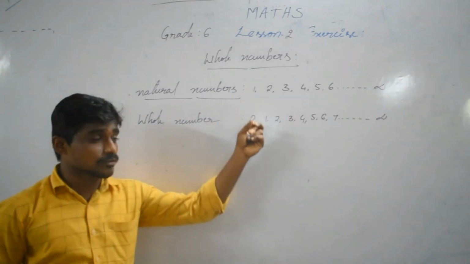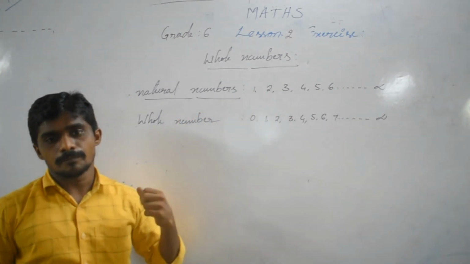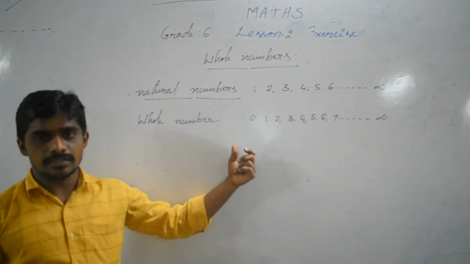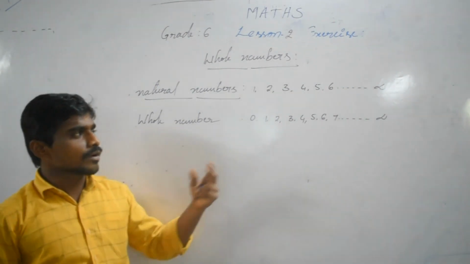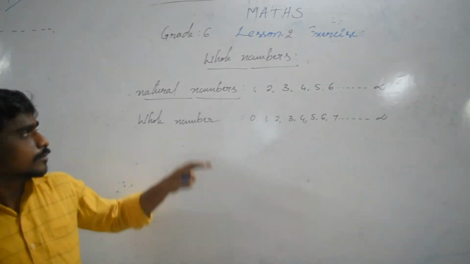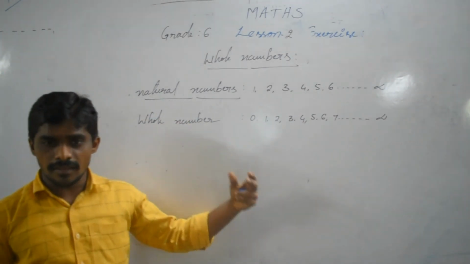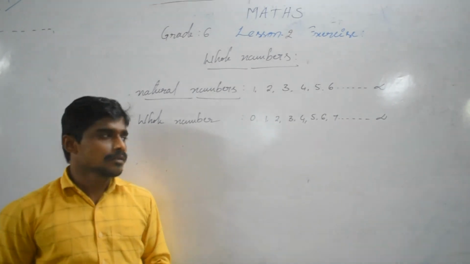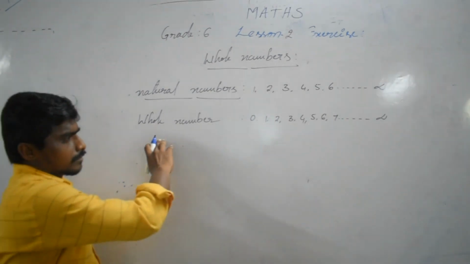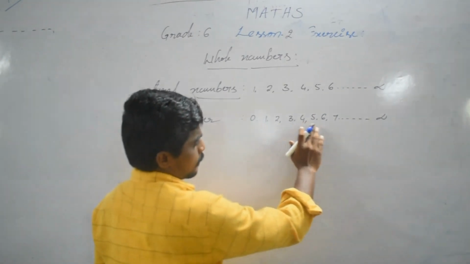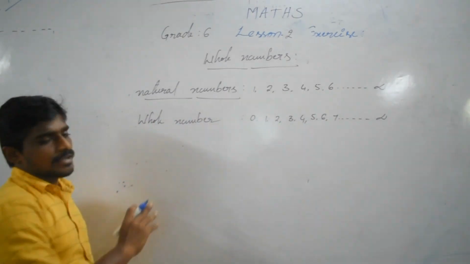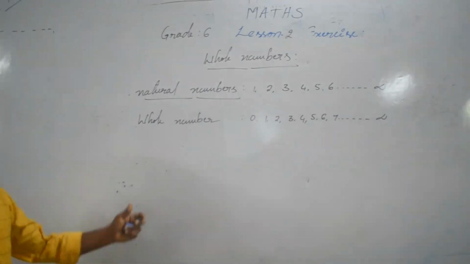So here there is one difference: 0. Whole numbers have 0, natural numbers are without 0. The remaining numbers are the same. Natural numbers is another name for counting numbers. So we know whole numbers are 0, 1, 2, 3, 4, 5, and this set is called whole numbers.